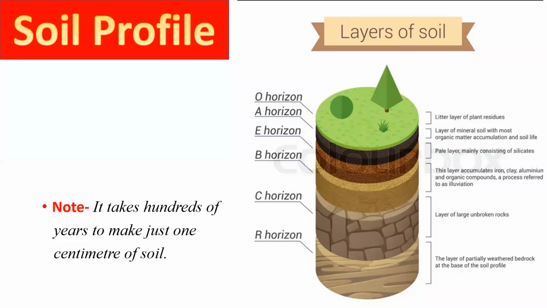If we see the soil, it is a few centimeter layer. You can say a thin layer. But my dear students, just this few centimeter layer takes hundreds of years to form. And if we think about the use of the soil, we are using it in a very indiscriminate manner. Means we are using it in a very uncareful manner. We are not using it carefully. So we are wasting our soil also.